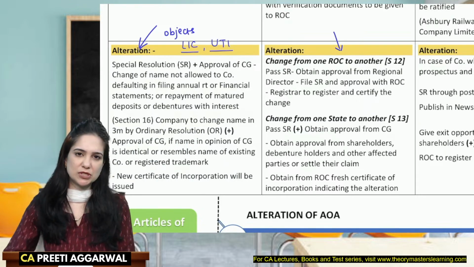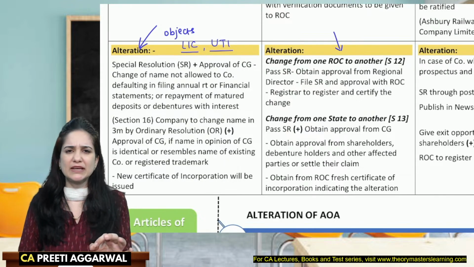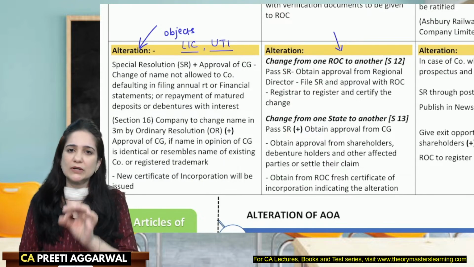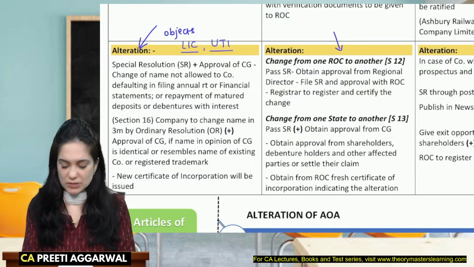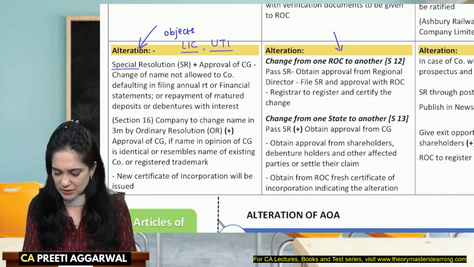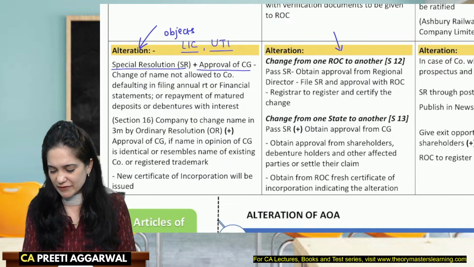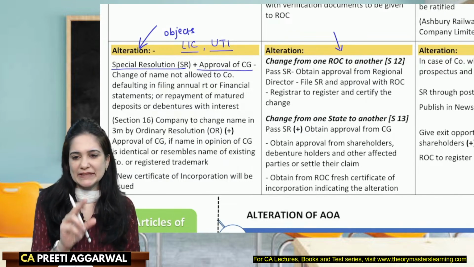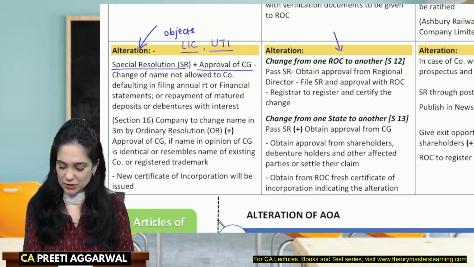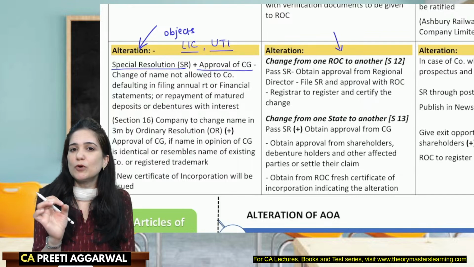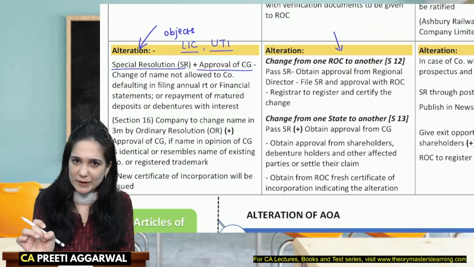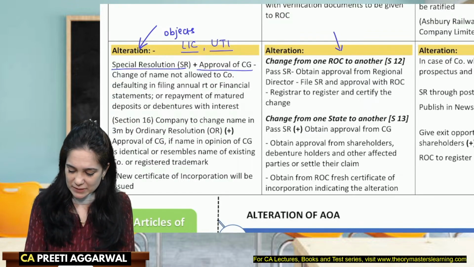So what is the procedure? First, the board of directors will realize the need for altering the name clause. So the board of directors will propose, a special resolution will then be passed in the general meeting. First we will pass a board resolution, then we will pass a special resolution. The special resolution will be passed in the general meeting, but to change the name, you also require the approval of the central government. So along with the special resolution, we will also obtain the approval of the central government